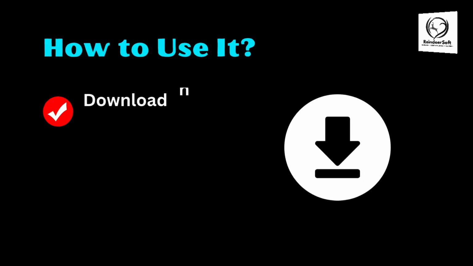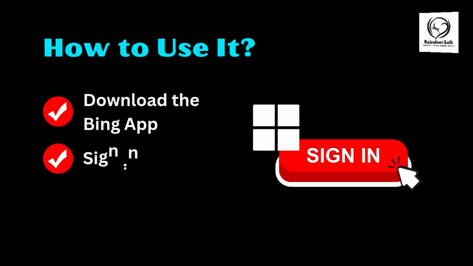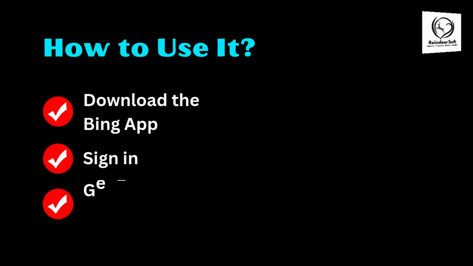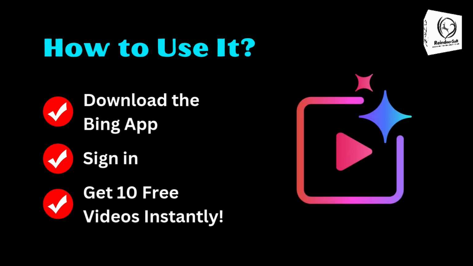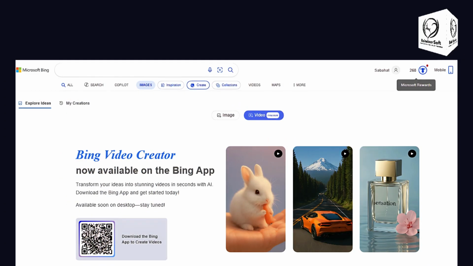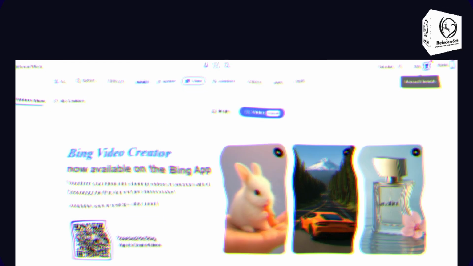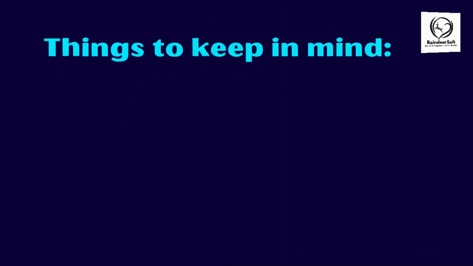Getting started is super simple. Download the Bing app on your phone. Sign in with your Microsoft account. You get 10 free videos to create right away. After that, you can keep going by earning or spending Microsoft Rewards points, which you get just by searching with Bing or shopping on Microsoft Store. Easy, right?